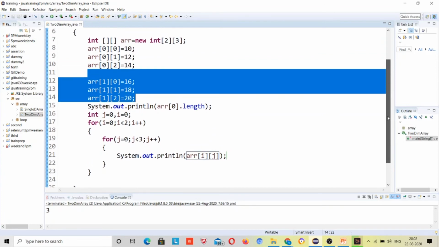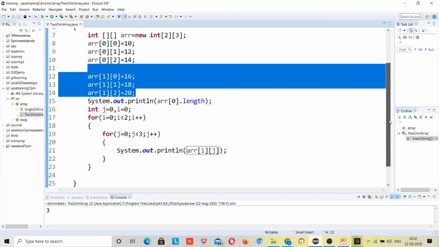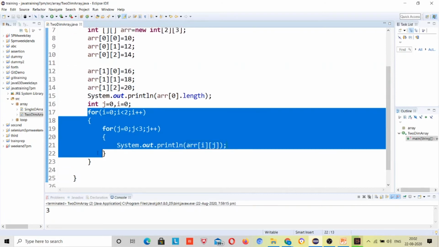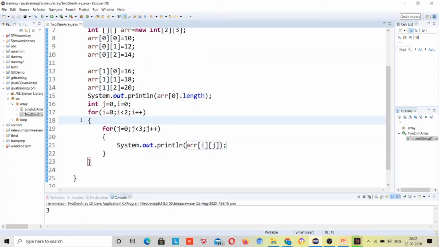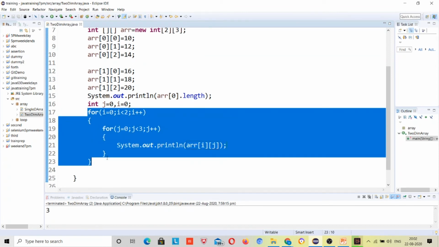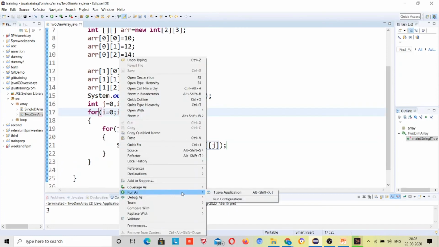If you guys have gone through the for and do while loop concept and completed the assignment, this will be easy to understand, right? Otherwise it may cause some problems this time, right? So let me run it.